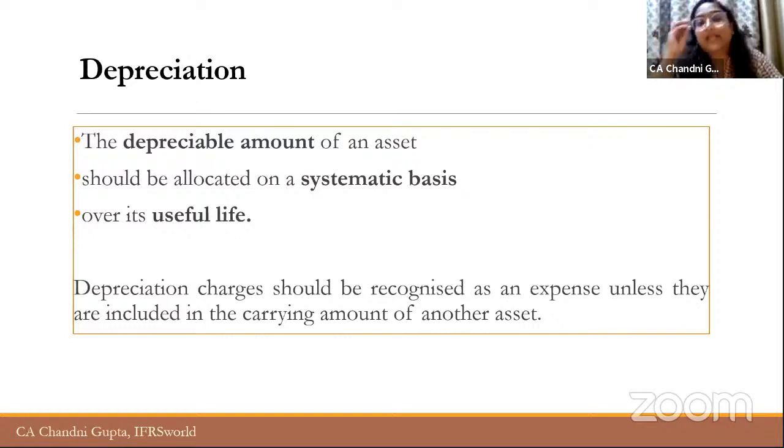Now, how do we recognize the useful life? What is the useful life? Useful life can be different from the economic life of the asset. Suppose the economic life of a car is 10 years, right? But when I purchased that particular car, it was already used for 4 years. So now the useful life for me is the remaining 6 years, right? So I will depreciate the cost at which I purchased that car over a period of 6 years.